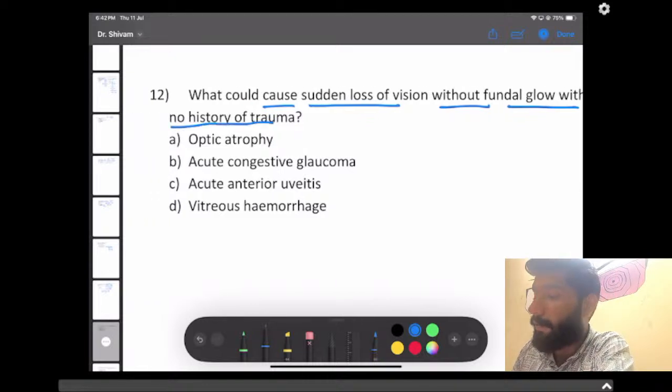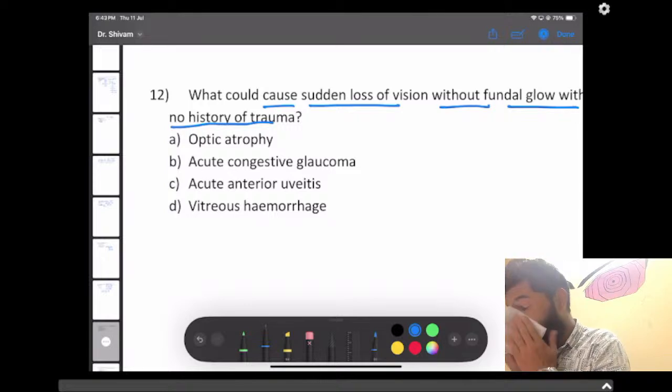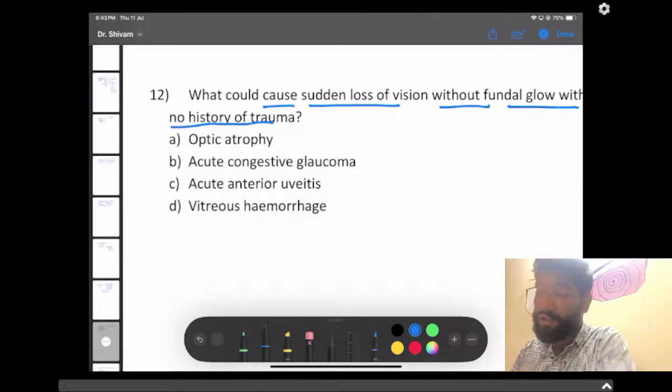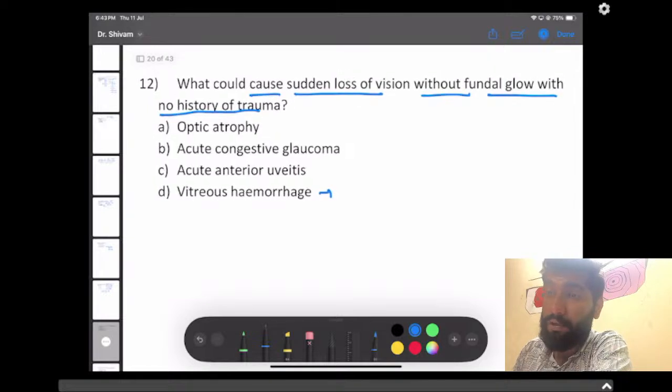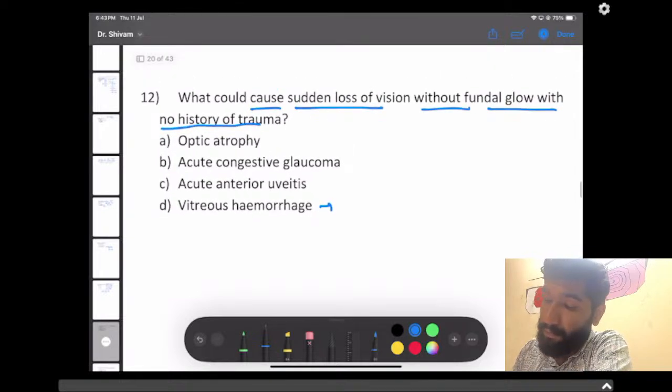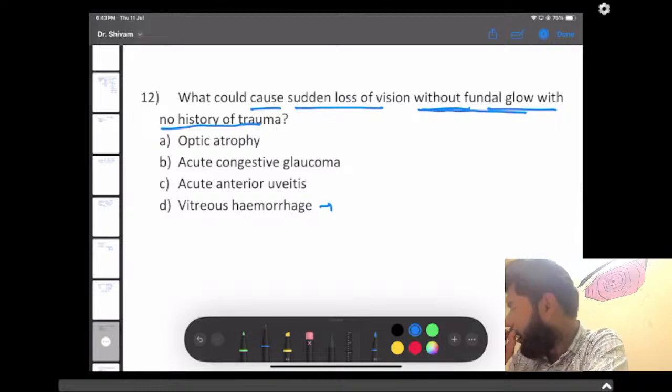As said by some of the students, if there was no history of trauma, they ruled out vitreous hemorrhage, but it was not. As we can see, it clearly mentioned that there is no fundal glow.